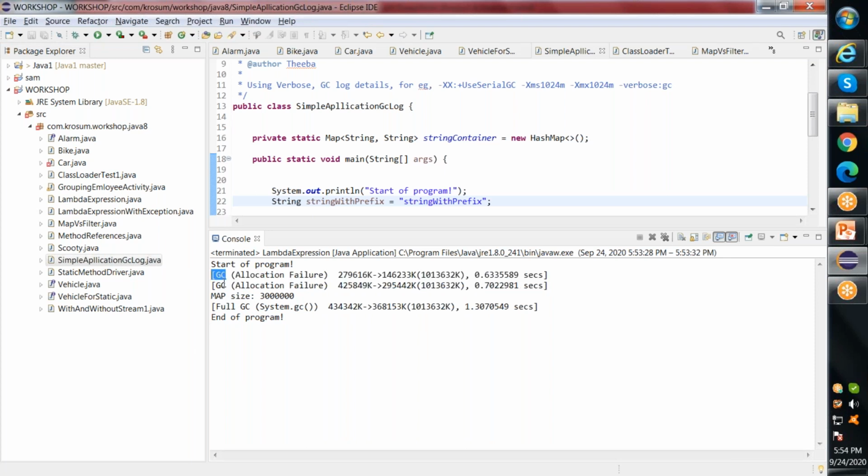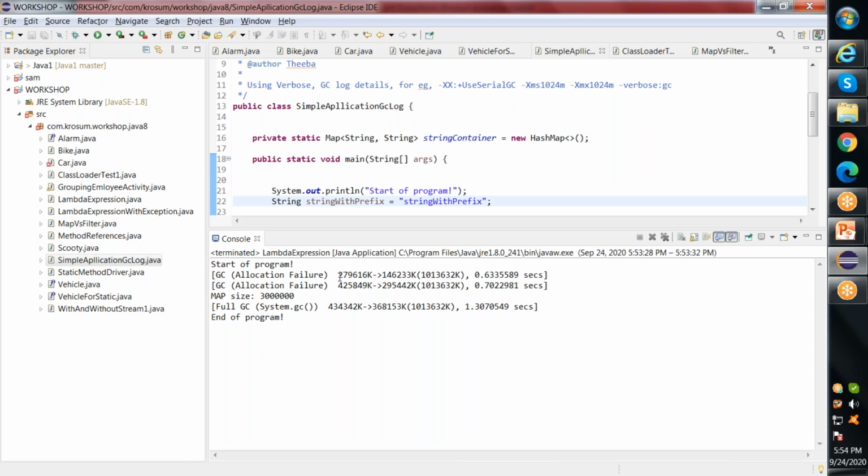As I said, minor GC is shown here simply as GC. So if you see GC, it means your minor GC has been triggered. Allocation failure means I'm failing to create new memory for new objects. Since I'm creating 3 million objects, I had a full heap space, and that's why I cannot create any further objects. So that's why my minor GC has been triggered. Within this bracket, you can see why the minor GC has been triggered.